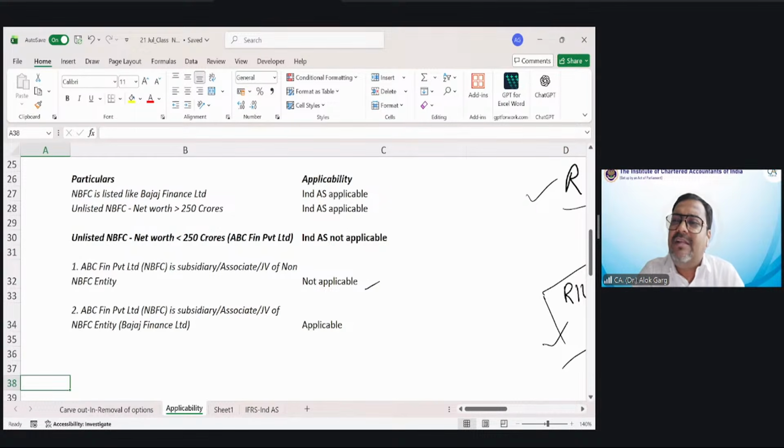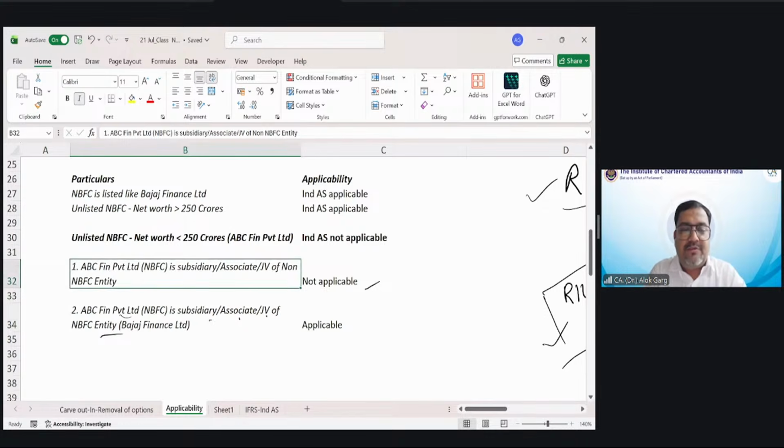Sir, if it is unlisted and net worth is more than 250, then by its own criteria Ind AS would apply, right? It applies not because of the relationship, but because of its own criteria. If ABC Finance Private Limited is a subsidiary, associate, or JV of an NBFC entity, Bajaj Finance Limited, so this ABC Finance Private Limited is a subsidiary of Bajaj Finance Limited, which is also an NBFC, then it will be applicable.